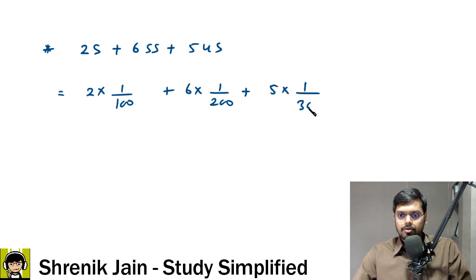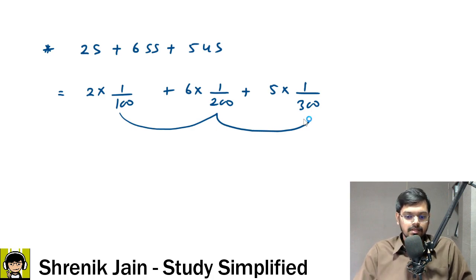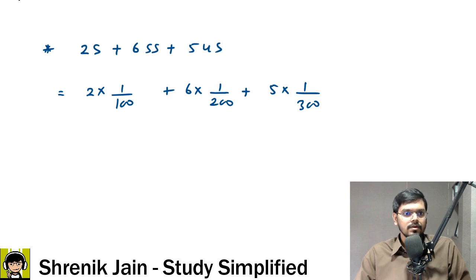Sir, 1/300. As I can see, the denominators are different: 100, 200, 300. How to make them the same? Sir, take the LCM. What is the LCM? Sir, making them 600. How to make it 600? Sir, multiply by 6 in numerator and denominator.